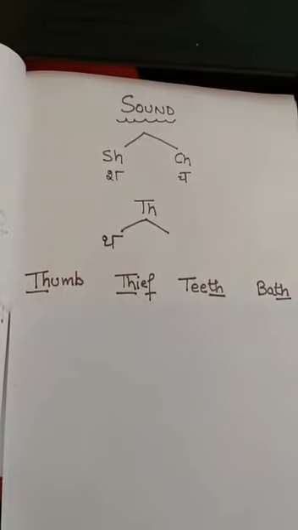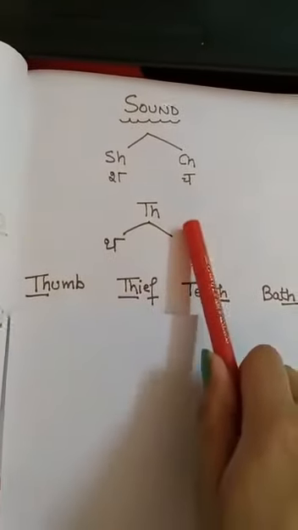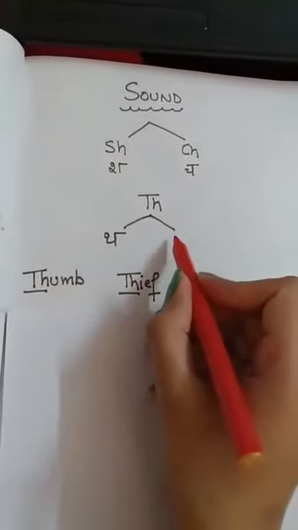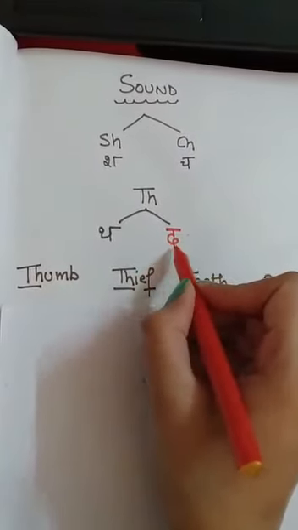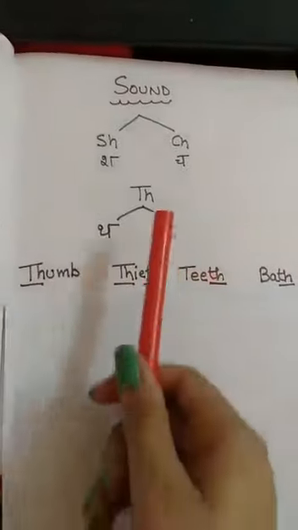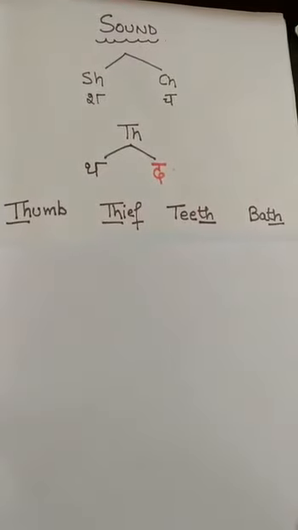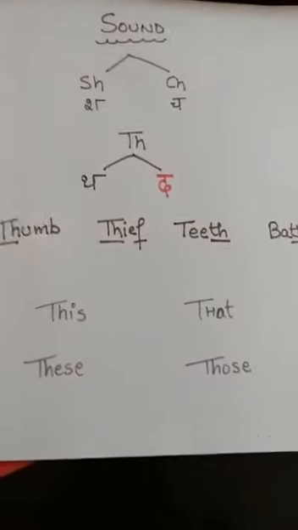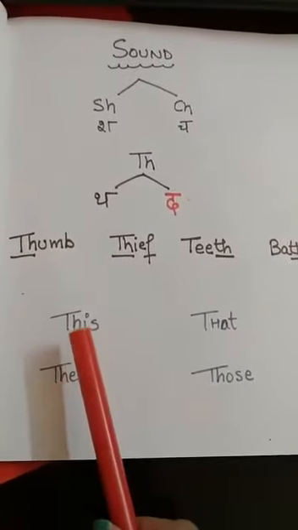Now we will do another sound of TH. Okay? And what is the other sound? That is the. See, I have written some words over here. What are these?